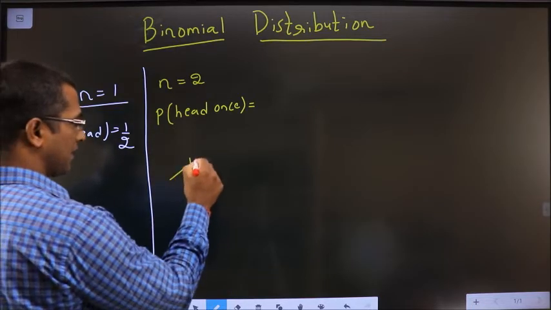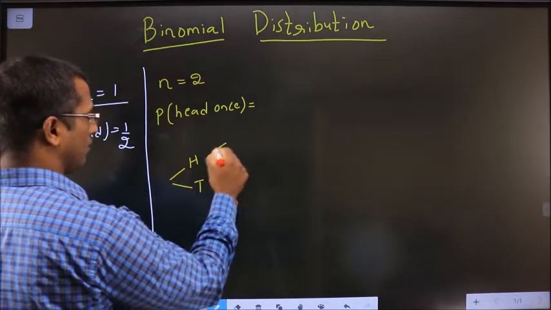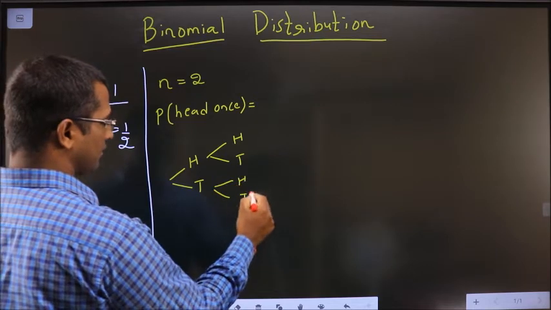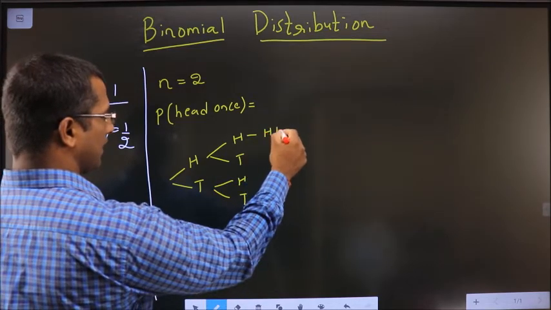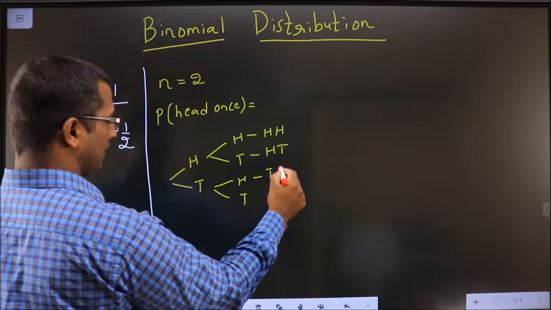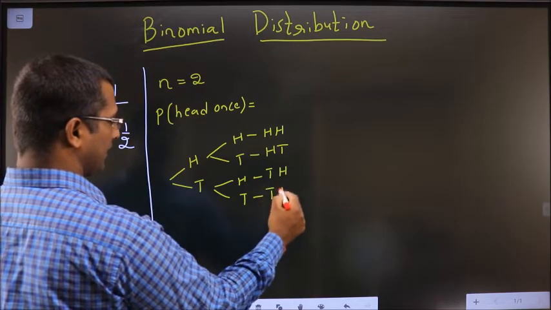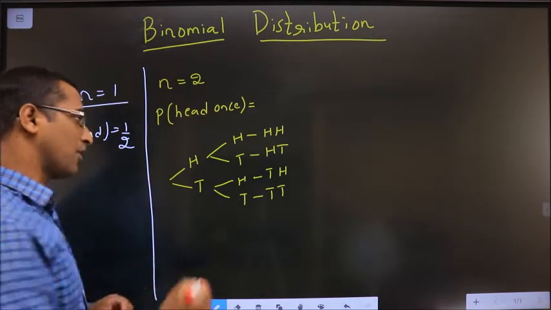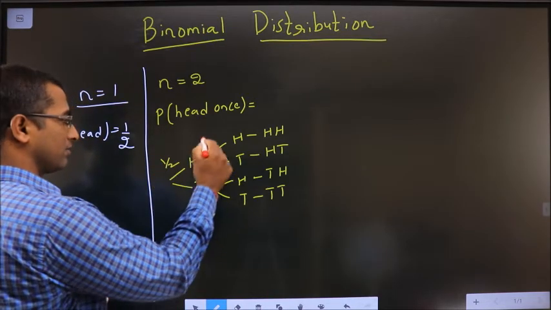So options are either H, T or H, T and H, T. So here the options are H, H and here H, T and here T, H and here T and T. On every branch, probability is 1 by 2.